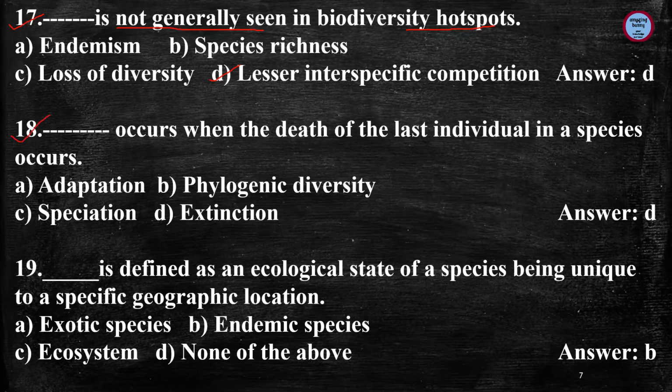Next question, dash occurs when the death of the last individual in a species occurs. Now here the answer is extinction. Extinction occurs when there is a death of the last individual in a species.